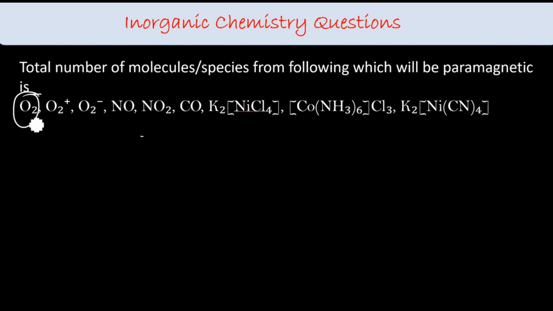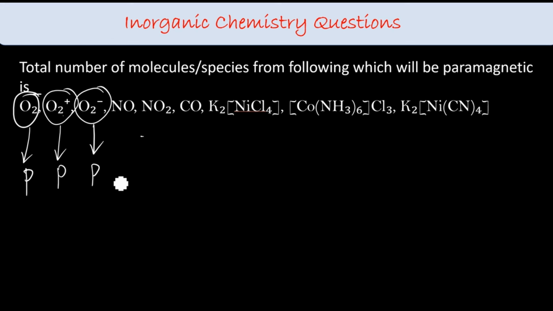So you know oxygen is paramagnetic, right? 16 electrons, so paramagnetic. And O2 plus, 1 electron less, 15 electrons. Again, that is also paramagnetic. O2 minus, which is 1 electron more, still has 1 unpaired electron, so again paramagnetic. And talking about NO, that has an odd electron, so that is also paramagnetic. And then CO, it's not paramagnetic, all are paired there.